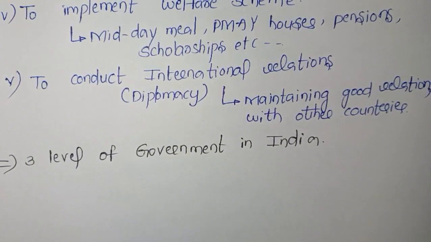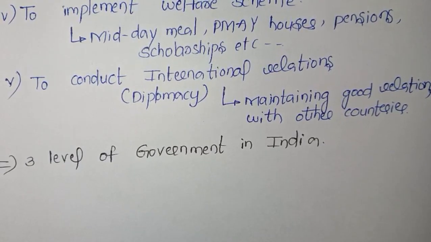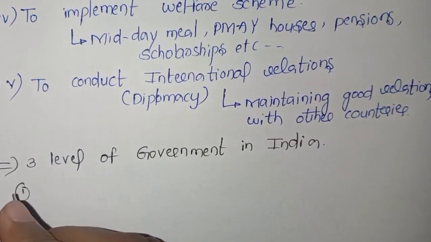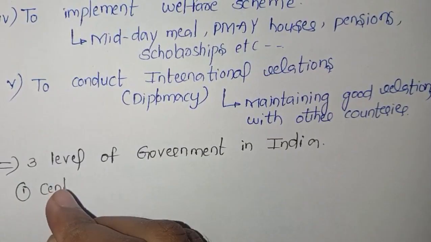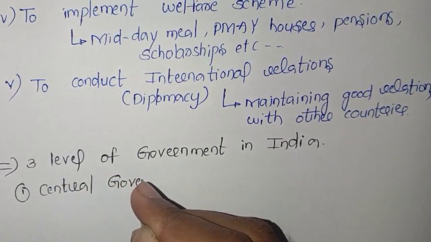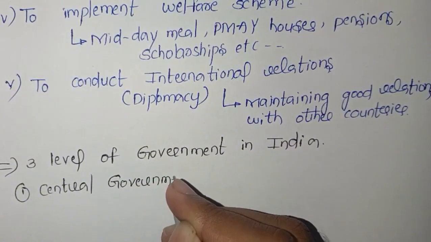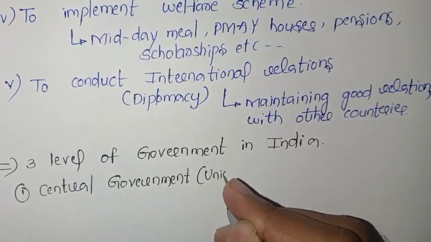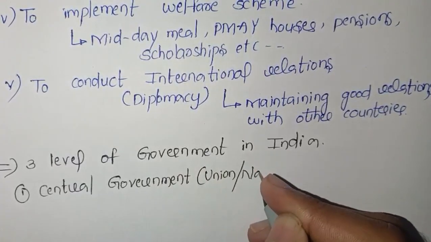Now, actually, we have in India three levels of government. They are central government, state government, and local self government. Now, we will discuss what is central government. Central government is nothing but the national government, or union government.